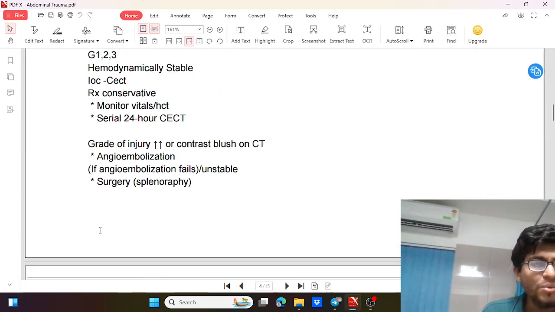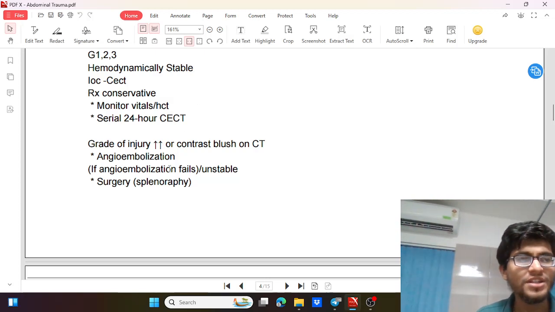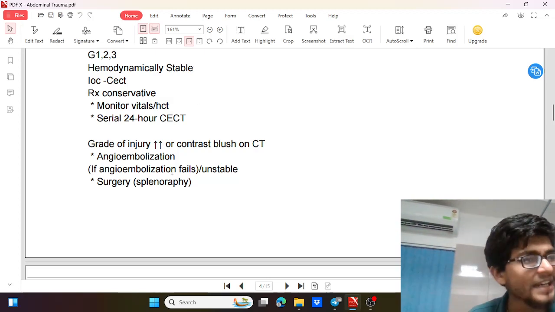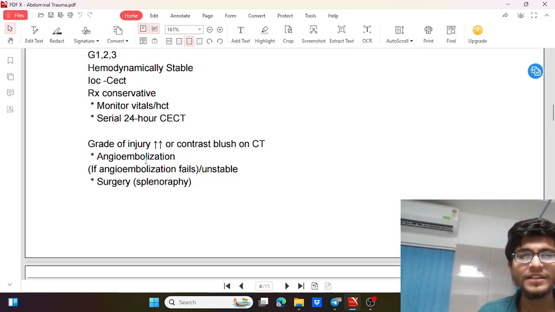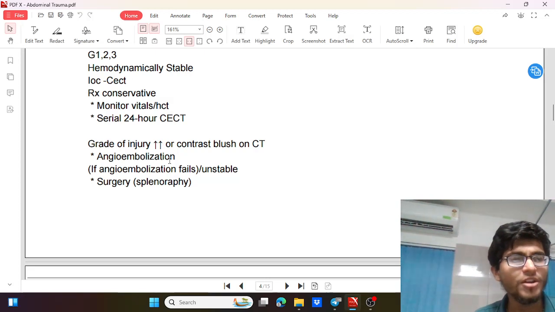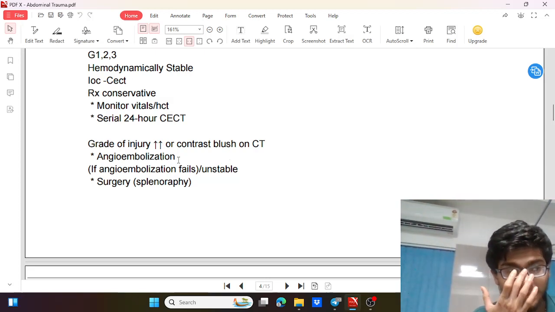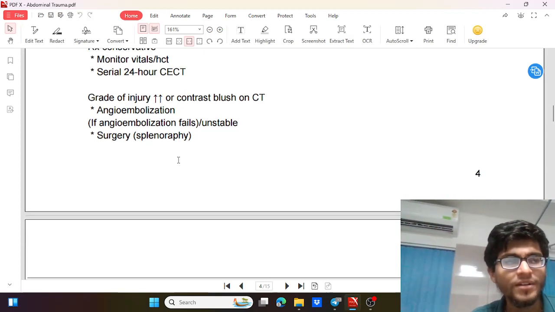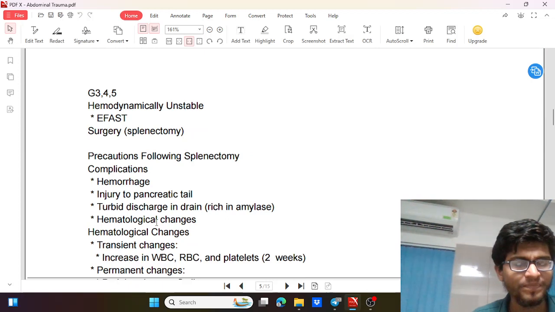So grade 1 and 2 can be managed conservatively most of the time. Grade 3 may be managed conservatively or may sometimes need surgery, and initially before surgery, we can go for angioembolization. Grade 4 and grade 5 generally need surgery. But if it is possible, we can try interventional radiological angioembolization in grade 3 and grade 4. If that fails or is not available, we can directly go for surgery, that is splenorrhaphy or splenectomy.